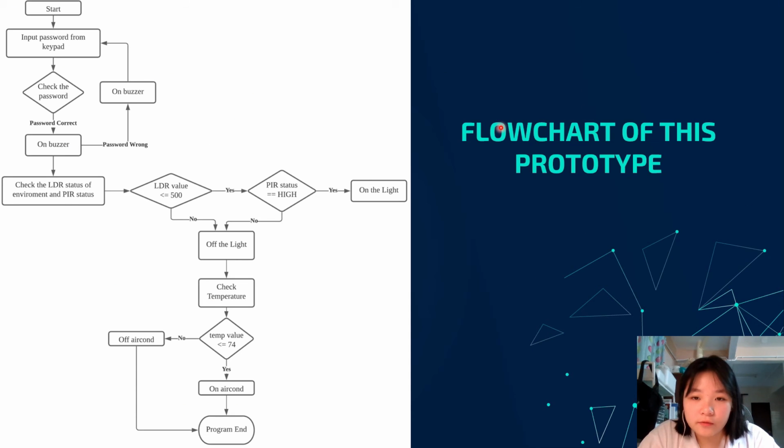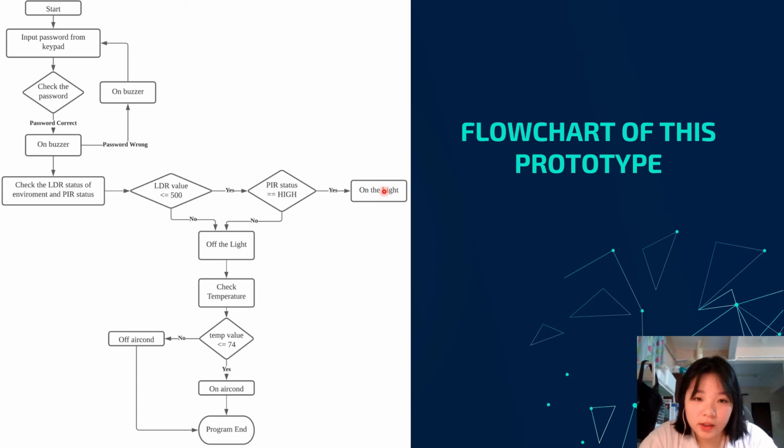So this is the flowchart of this IoT system. Basically, we first input the password, and if the password is wrong, it will ask the user to input the password again until the password is right. Then the system will check the LDR status and PIR status, which is the brightness of the environment and the motion detection. If both are true, then it will turn on the light.